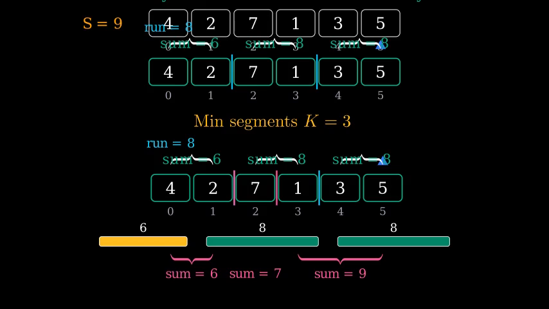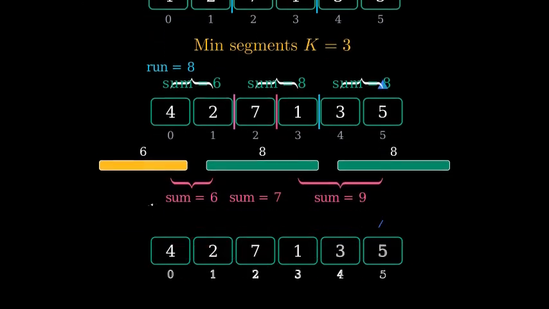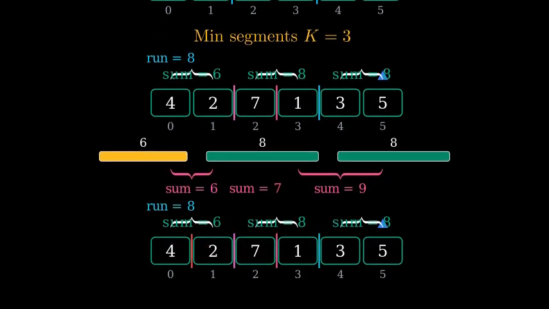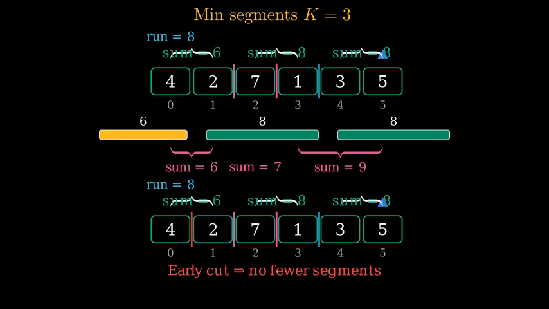Greedy cutting only when the next element would exceed S gives the fewest segments. Intuition: if you cut earlier, you would only create more segments or force smaller sums without any benefit. We visualize an early cut and see it cannot reduce the total number of segments under the sum cap.